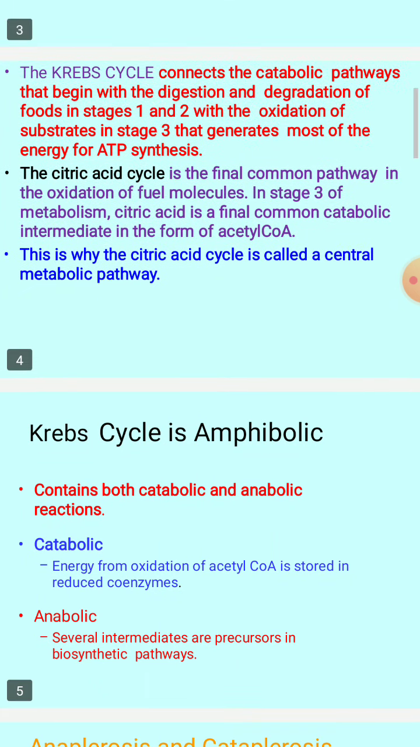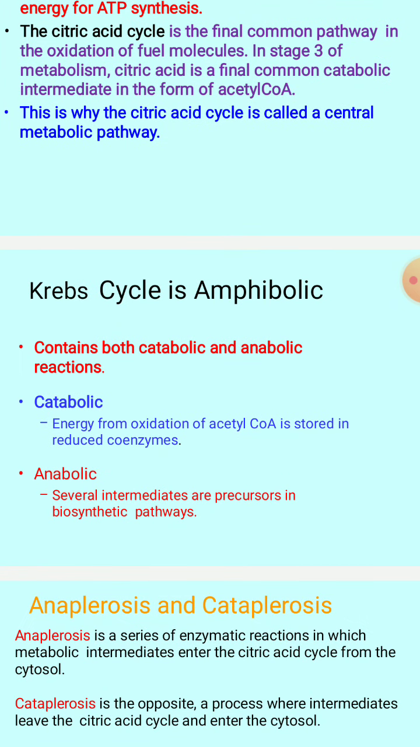You can see in this slide, this cycle is amphibolic, as I told you, with catabolic and anabolic reactions. What are these catabolic reactions? Energy from the oxidation of acetyl CoA is stored in the reduced form of the coenzymes. Anabolic means several intermediates are going to act as precursors for the biosynthetic pathways.